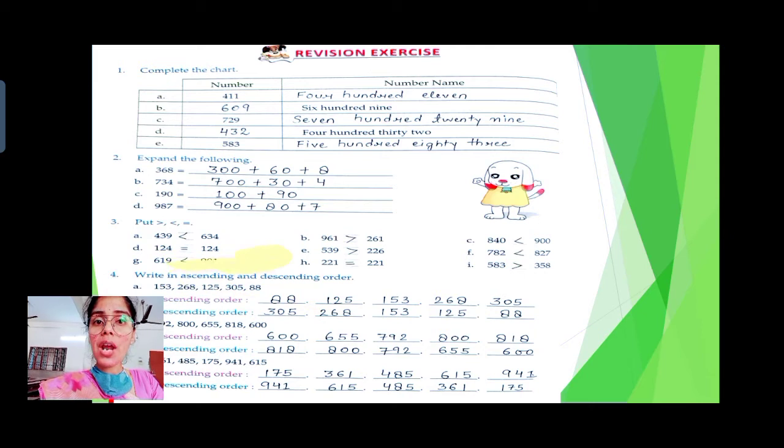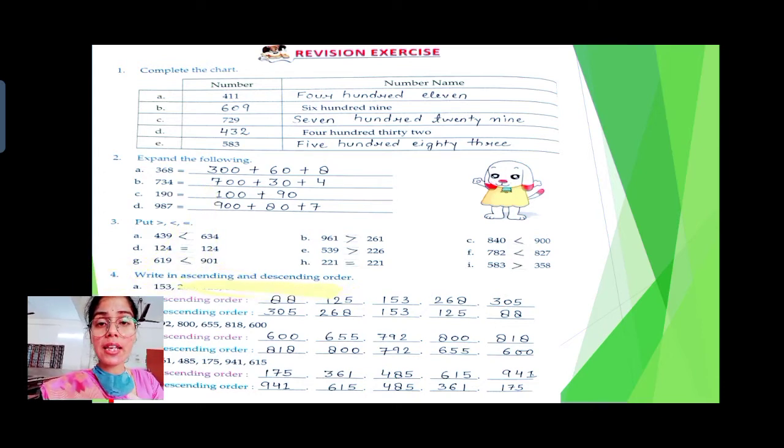Then 124 and 124, is one greater than the other? Definitely not, they are equal to each other, that's why I put the equal sign. Similarly this, this, this, and the last one, 583 and 358. 583 is greater than 358. Alright class. Now see the fourth question.